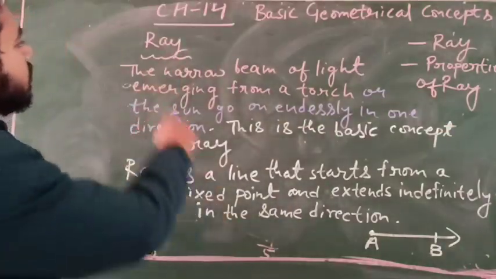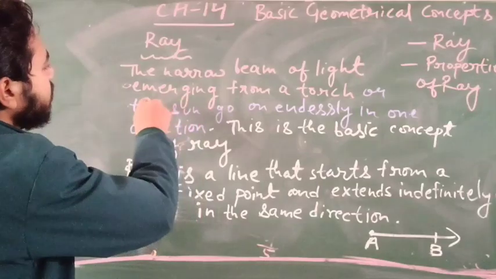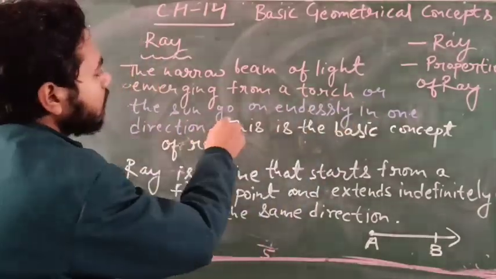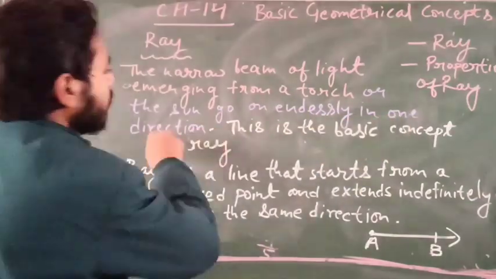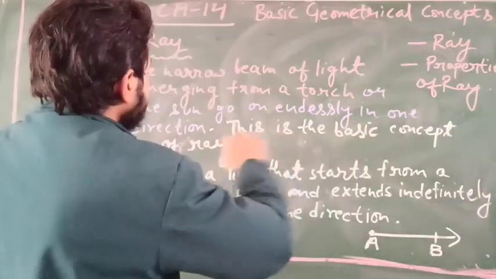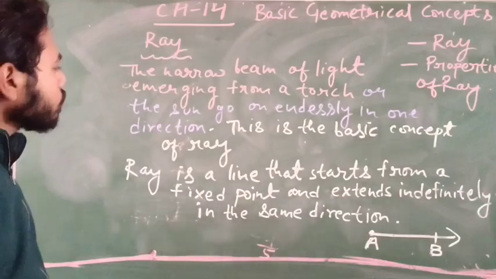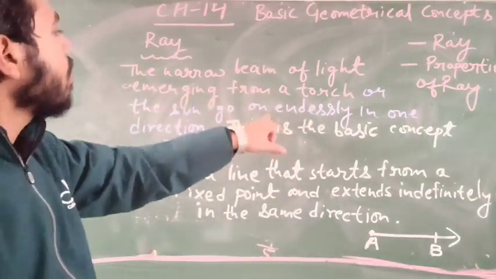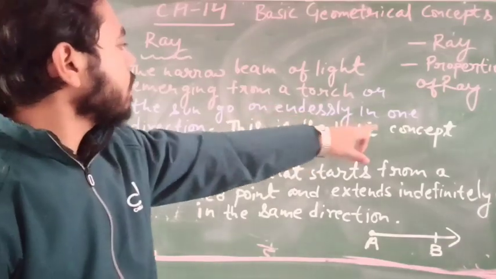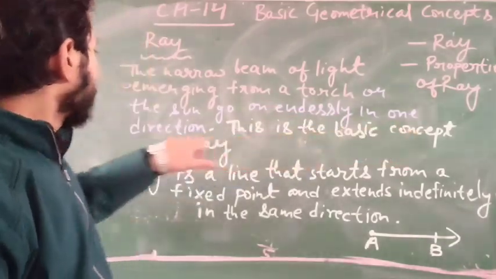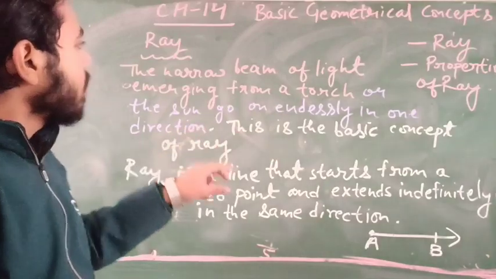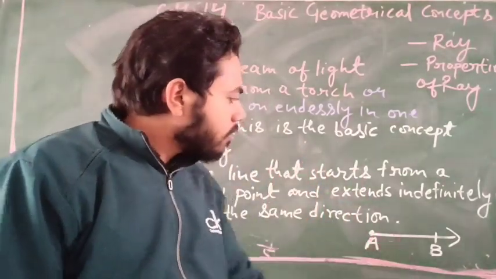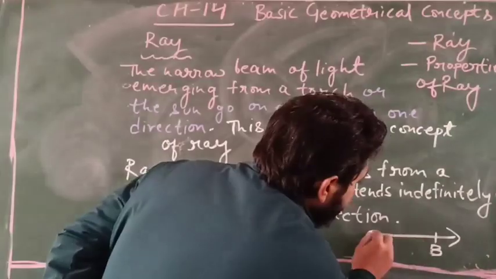A ray is like the narrow beam of light emerging from a torch or the sun, which goes on endlessly in one direction. This is the basic concept of a ray.